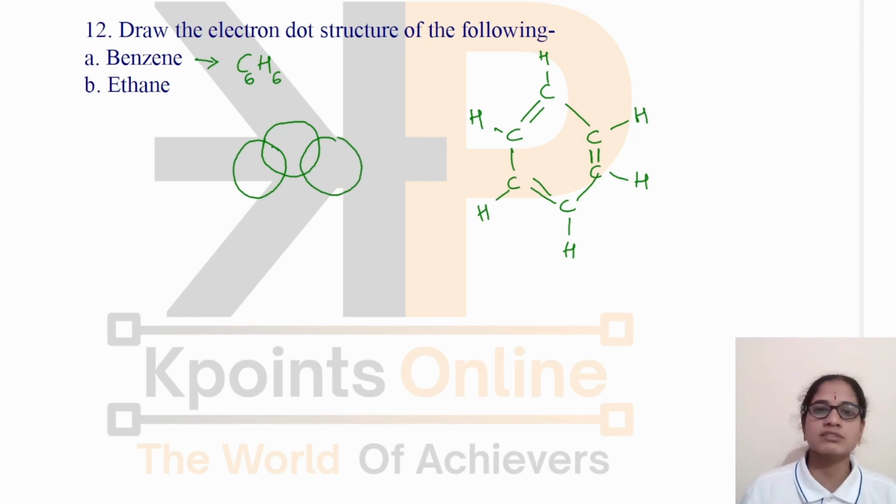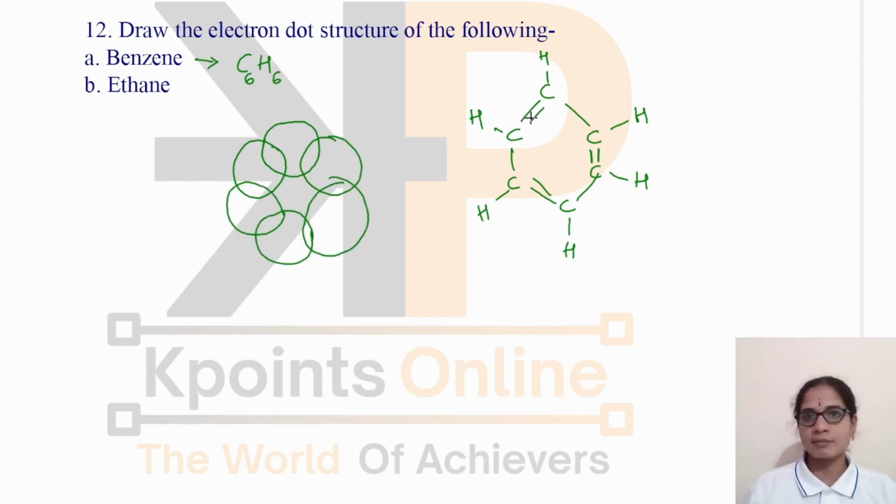So I can write it as they are arranged in the form of a ring, and I will draw the ring structure for them. So there is an alternate double bond here. A double bond indicates a sharing of two pairs of electrons, so here I will show the sharing of two pairs of electrons in this manner. Here I have shown two bonds. Alternately I will show sharing of two bonds, meaning two pairs of electrons, and an alternate single bond means a sharing of only one pair of electrons, and the remaining valency of carbon is satisfied by hydrogen.